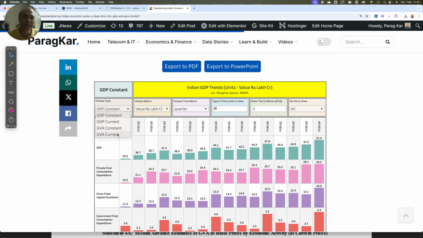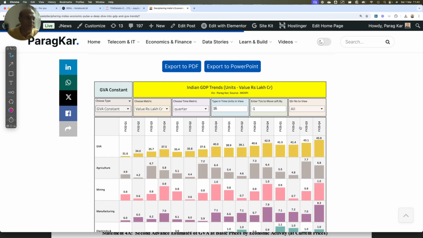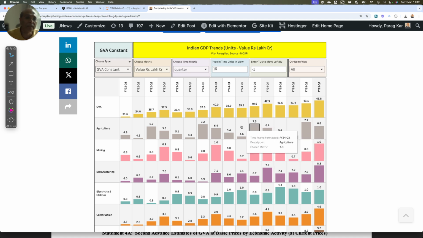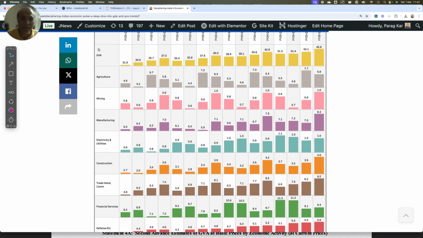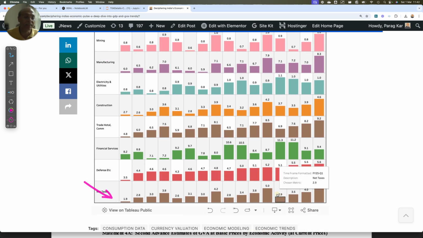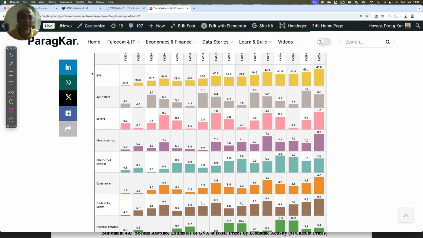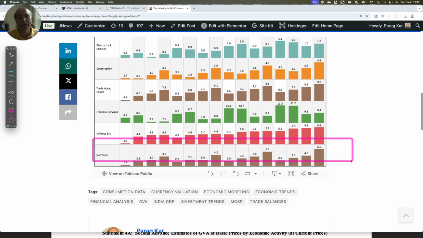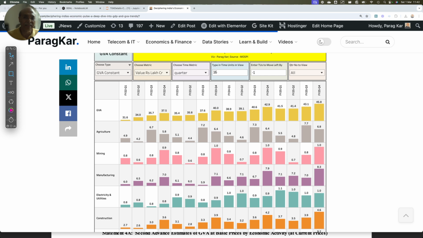Now let's look at GVA constant. GVA constant is important. Let's forget about the current. I don't have the time. You can access this chart and do it yourself. Let's look at GVA because sectorally it shows how the contribution is towards the overall GDP. What is GVA? GVA is how GDP can be extracted: you add GVA with the net taxes, you will get GDP. So GVA is the contribution from the various sectoral parts of the economy, agriculture, mining, etc., onto which you add net taxes, you will get GDP, right? So let's look at these and then we'll close this video.